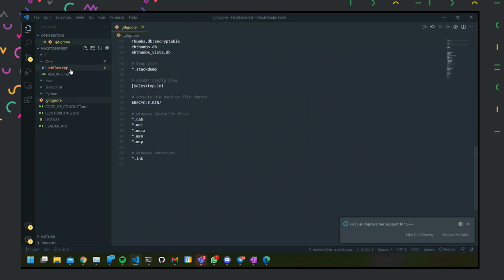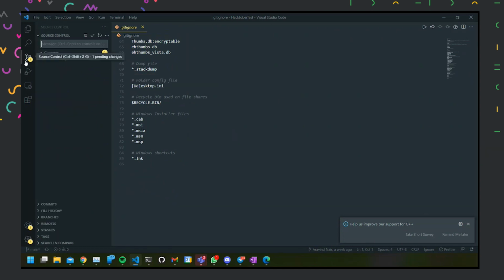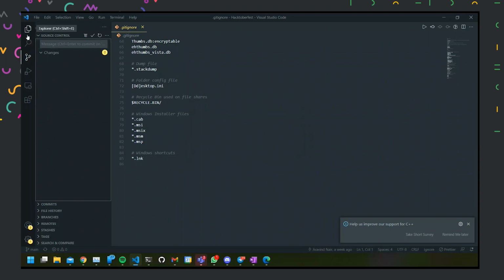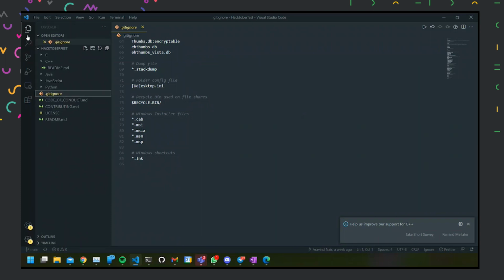Instead, you can see VS Code is saying that there is an untracked change. Here in VS Code we have something called source control, which shows that this repository is available online, and I have made a new file called add2.cpp, correct? So it is tracking any kind of changes I'm making. I created a new file and it is showing it over here. To discard the changes, I'll simply click on this discard changes button, and it will delete that file, and I'll be back to the previous version which was there.